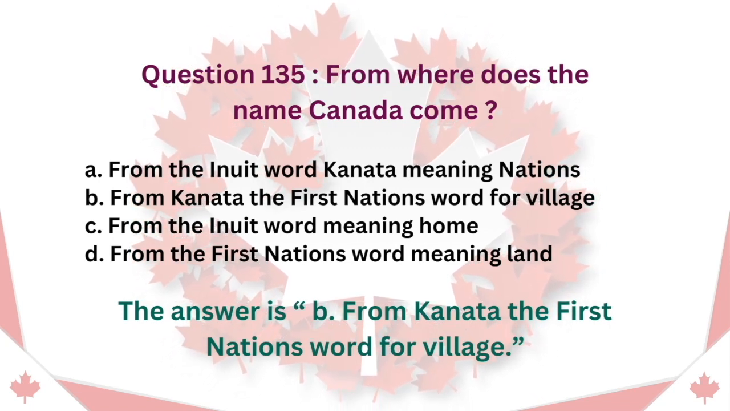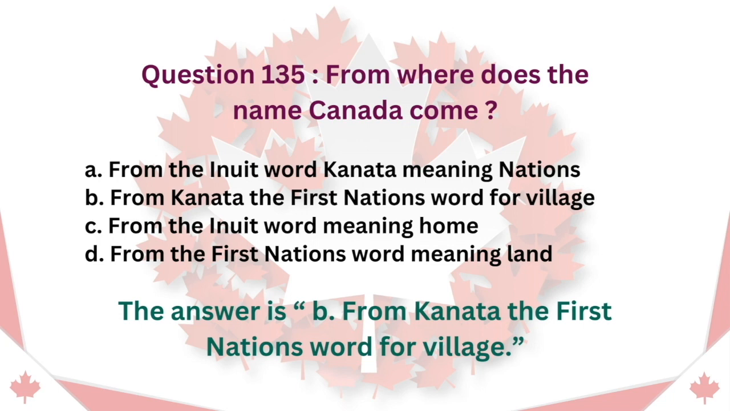Question 135. From where does the name Canada come? A. From the Inuit word Kanata meaning nations. B. From Kanata the First Nations word for village. C. From the Inuit word meaning home. D. From the First Nations word meaning land. The answer is B. From Kanata the First Nations word for village.